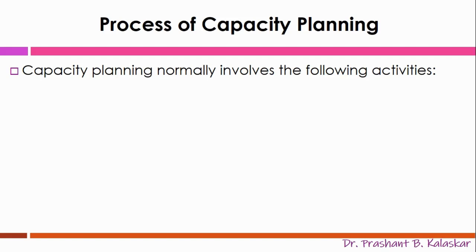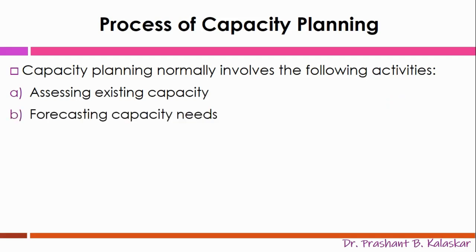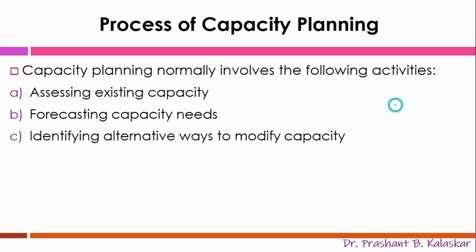Capacity planning process normally involves the following activities. First is assessing existing capacity. Based on the efficiency and utilized capacity, the existing capacity of the company can be calculated. Second, forecasting capacity needs. Long-term as well as short-term demand forecasting can be done, which will help the organizations to understand the discrepancy in advance. Third is identifying the alternative ways to modify existing capacity. Capacity can be increased by resource modifications such as human resource training and development, additional shifts of machine runs, etc.